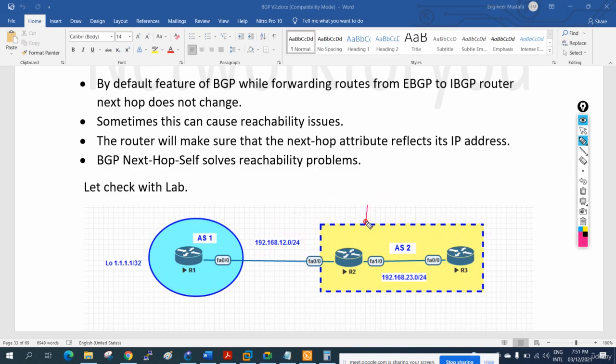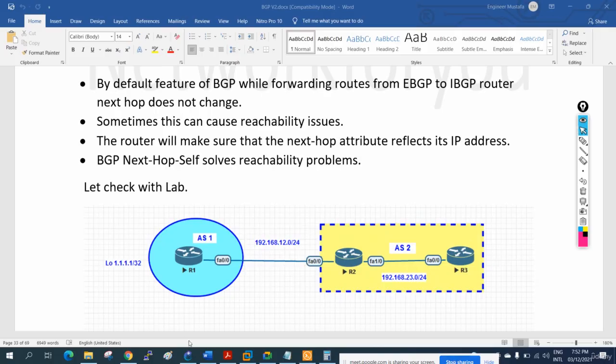So here we will run BGP next hop self. With that we will change the next hop from this IP to this IP, and easily this guy can reach you and you can forward the traffic to eBGP. Okay, so let's do this lab. When we do this lab, you will have a clearer idea about that.